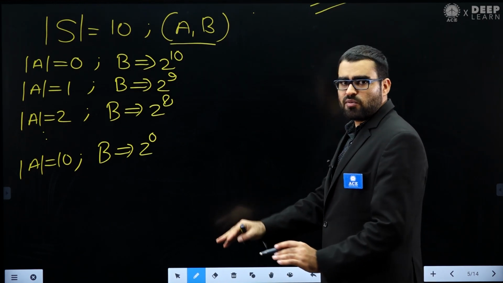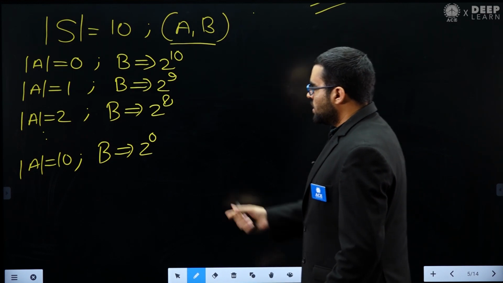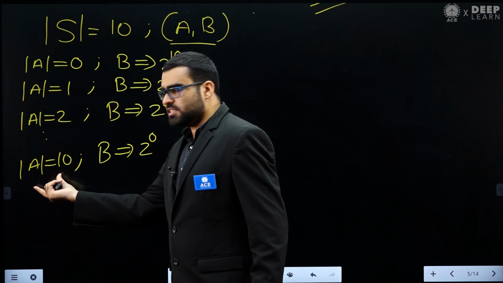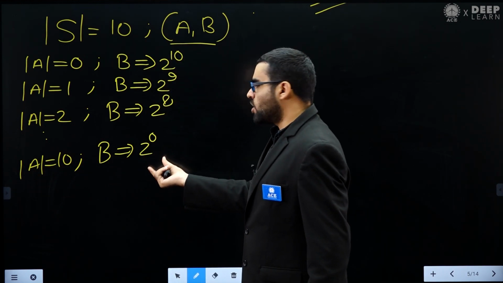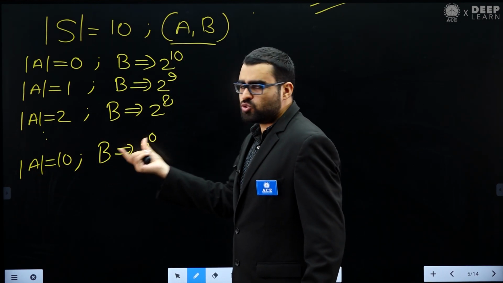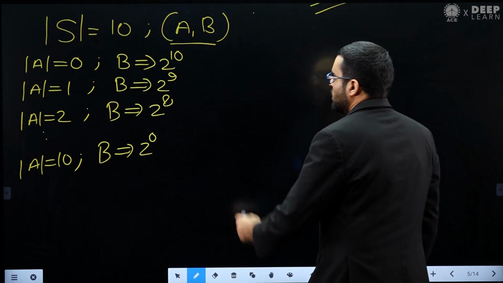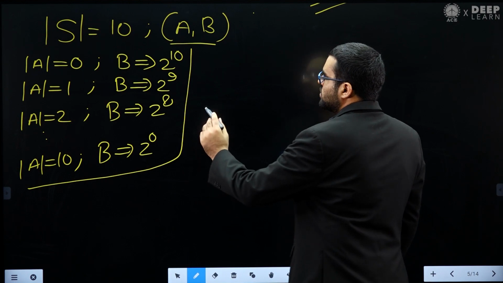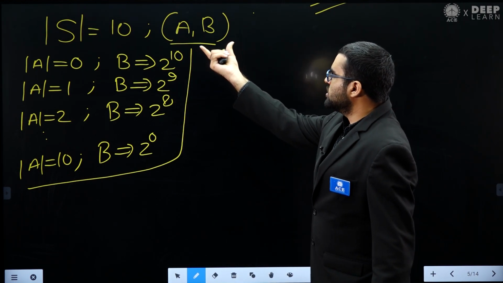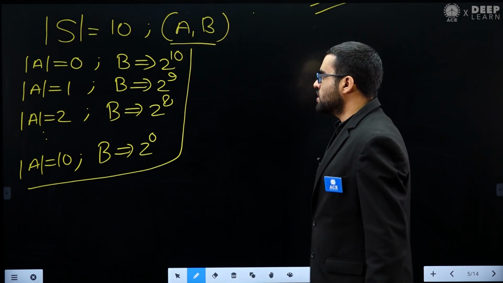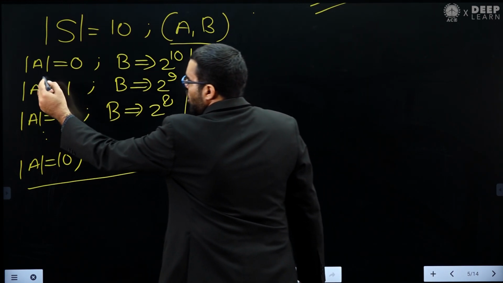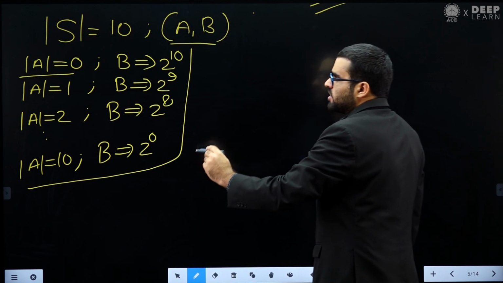Basically we have used our previous result: if you put k elements in set A, then there are 2 power n minus k choices for set B. Now you can see that he wants to count this type of pair (A, B). Then what we can do? See, set A has cardinality 0.